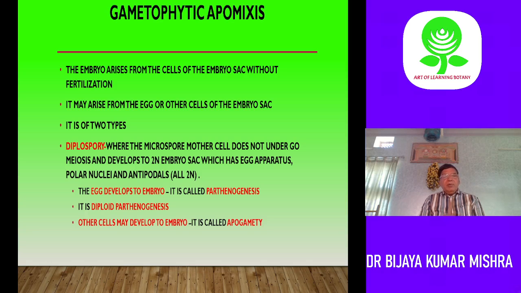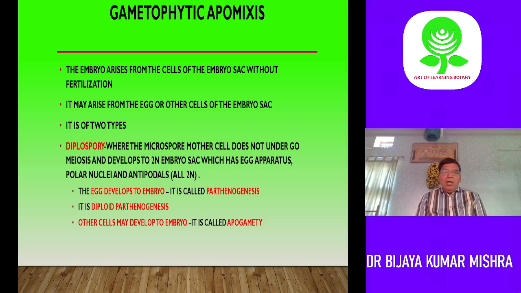The 2N egg develops into the embryo without fertilization. Clear? So the embryo sac develops from the megaspore mother cell without meiosis. As a result, the egg is diploid, and that diploid egg develops into an embryo without fertilization.